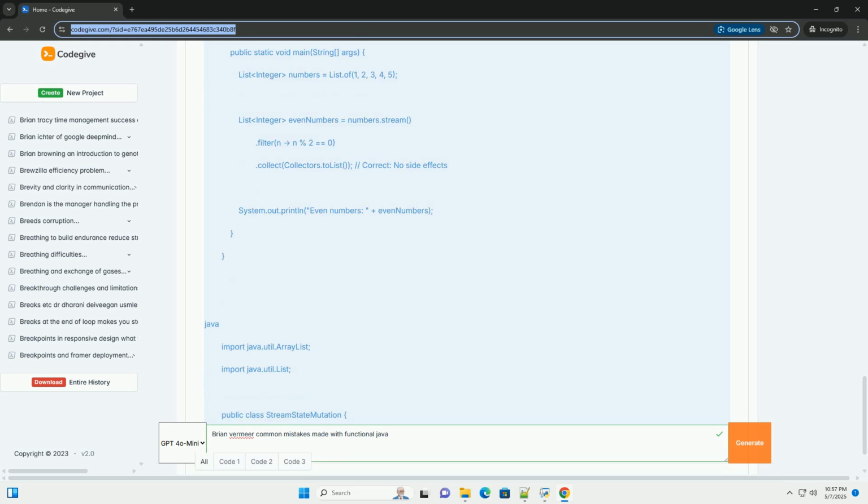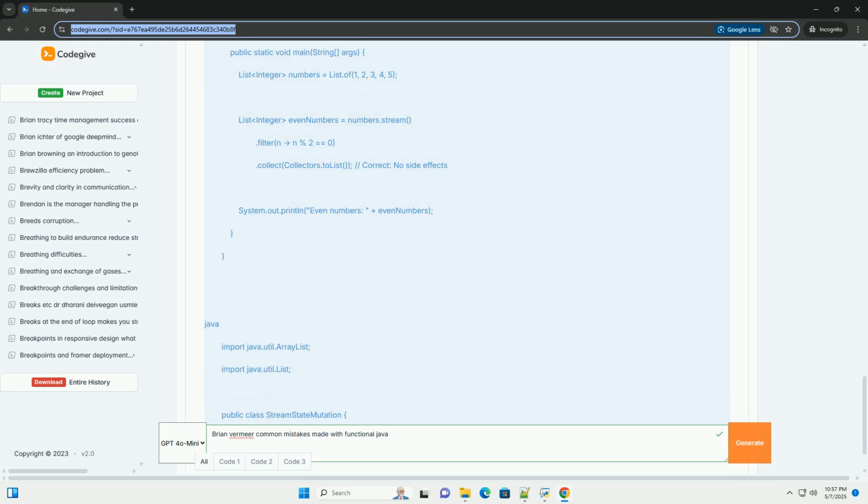How to avoid it: use reduce or collect to aggregate values without mutating external state. This uses reduce to calculate the sum in a functional way. The reduce operation takes an initial value, 0 in this case, and a function that combines the accumulated value with the next element in the stream.